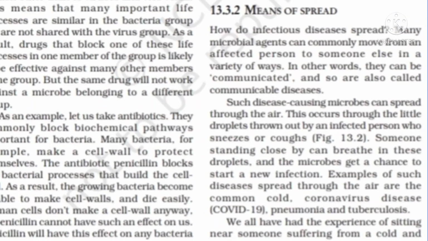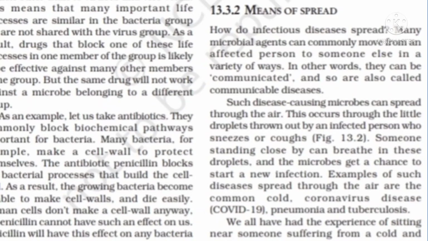What is direct transmission? Physical contact, sexual contact, animal bite, soil contact. These all are different means of spreading disease through direct transmission. Diseases like chickenpox, smallpox, ringworm, these all diseases are spread through physical contact. That means by using these infected persons' things or sitting next to them, touching their body, these kinds of diseases are spread through such direct contact or physical contact.